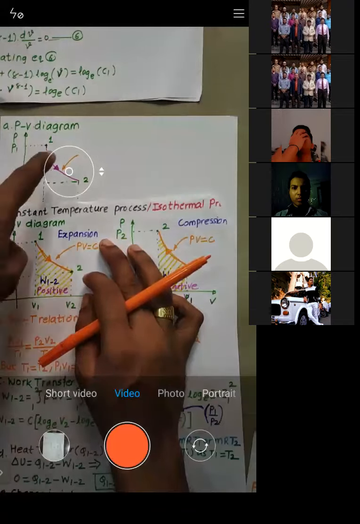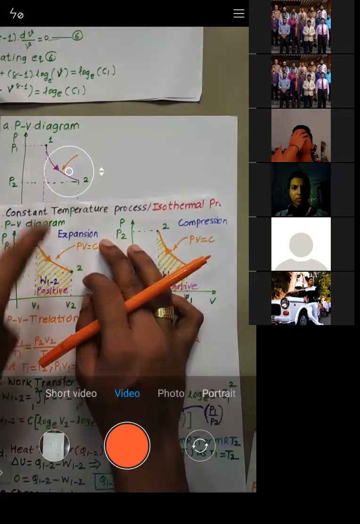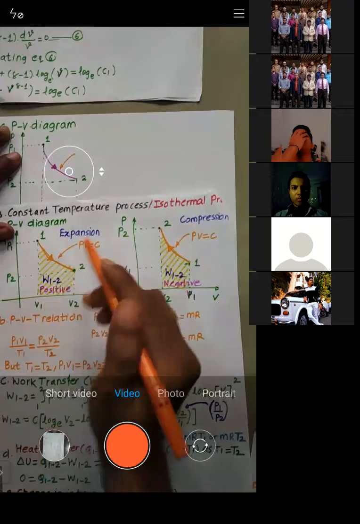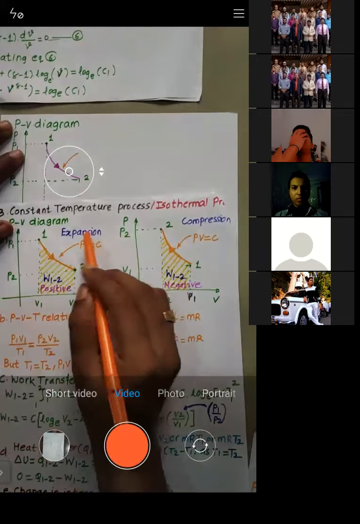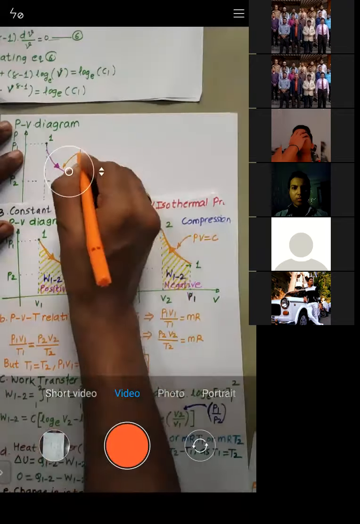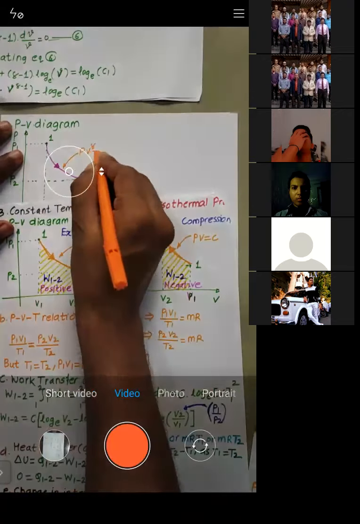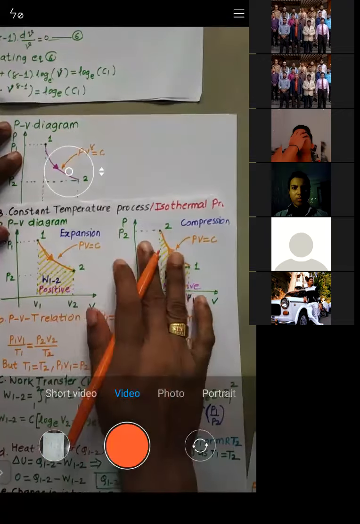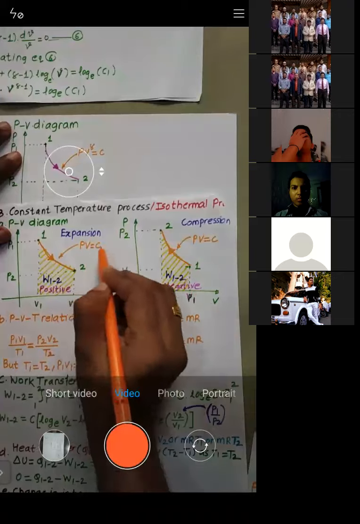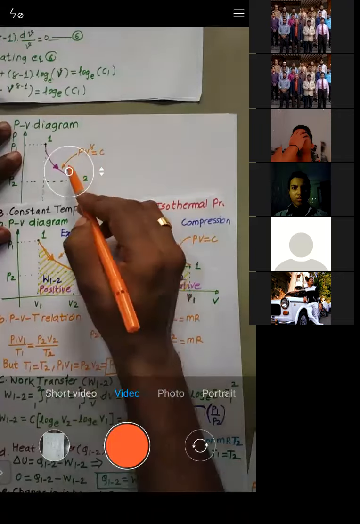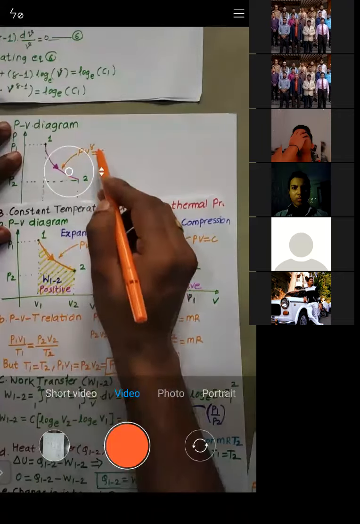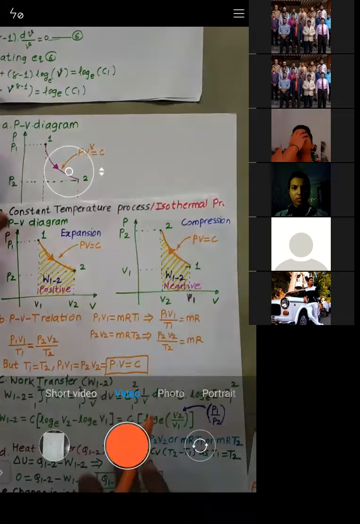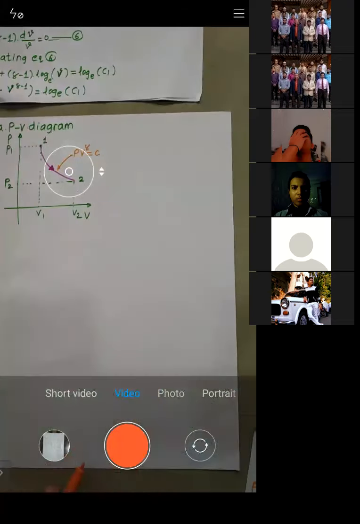So how will you differentiate between both the processes? You need to write down the law of the process. For isothermal, we have written PV is equal to C. For adiabatic, I will write PV raised to power gamma is equal to C. Try to understand. Whenever it is written as PV is equal to C, it's isothermal. Whenever it is written as PV raised to power gamma is equal to C, it's adiabatic. Is it okay?